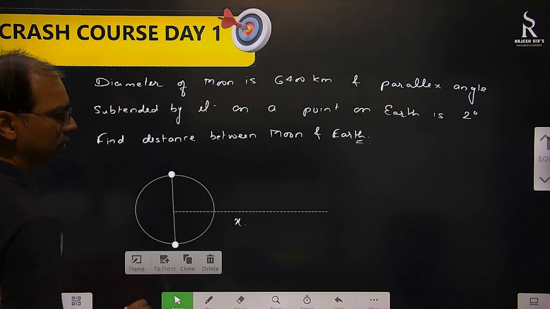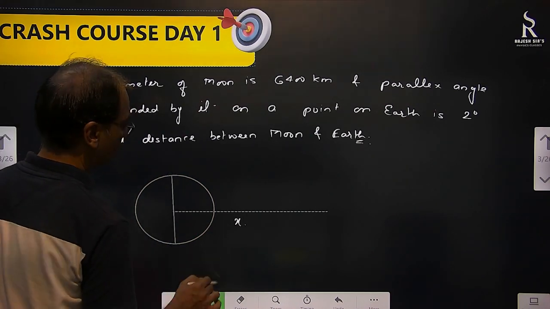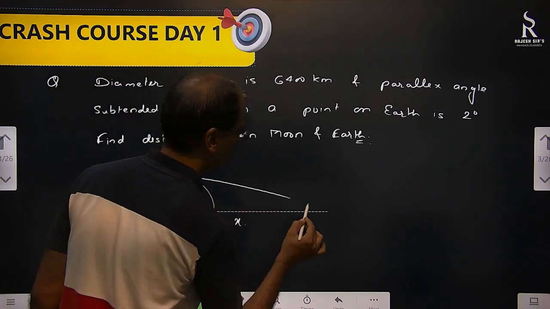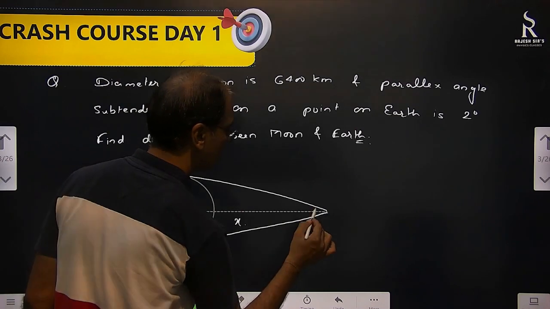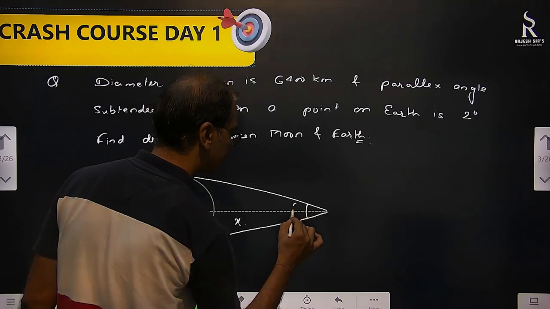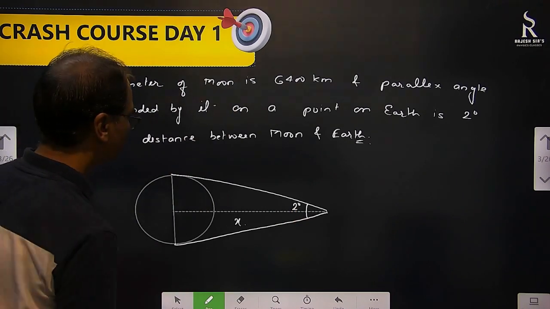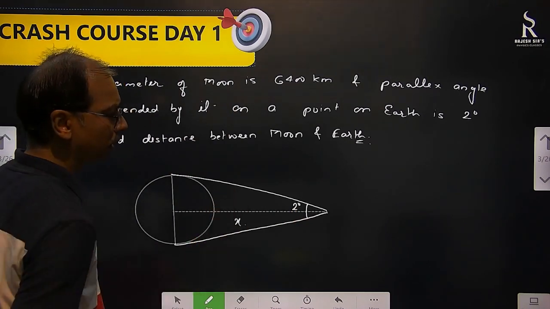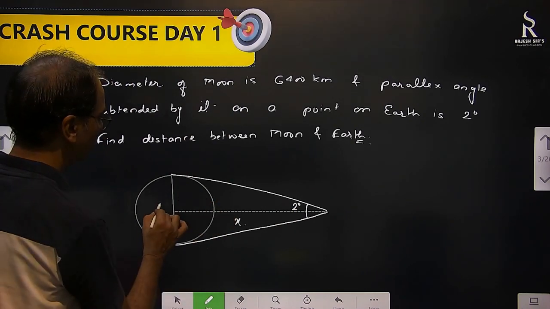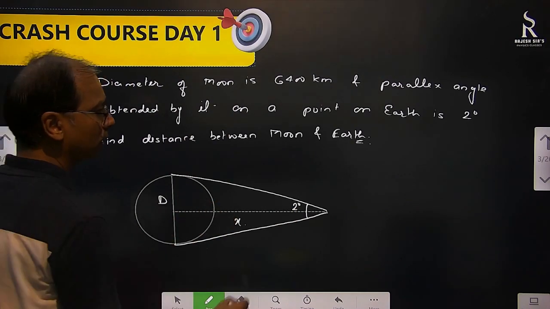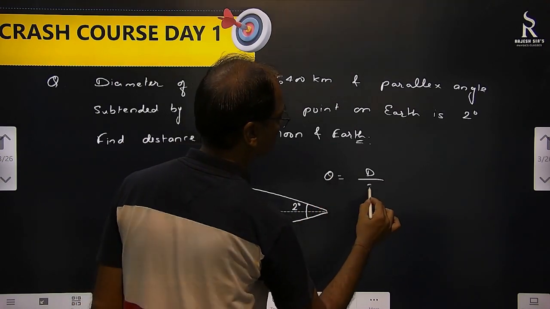And this is given to us. Now the thing is, we're talking about angle. This is 2 degrees. Now the question is, we talk about these two. These two are anyhow equal, right? So can we use parallax? Yes, we can use. This is diameter. So what can you say? Theta equal to d by x, I can say.